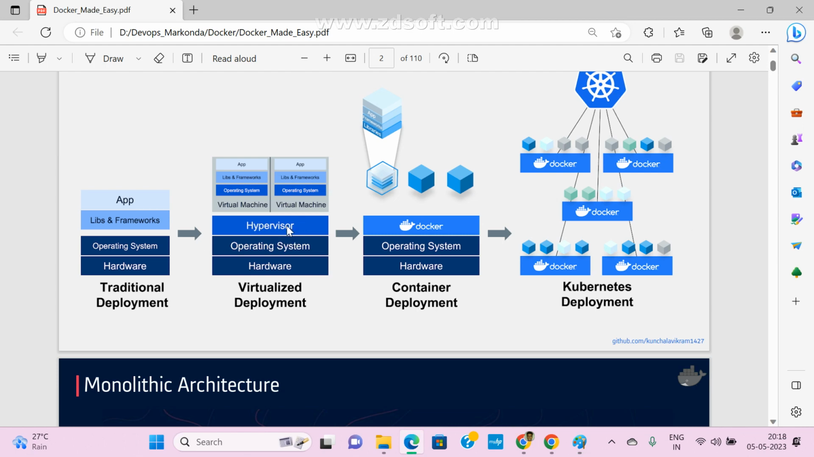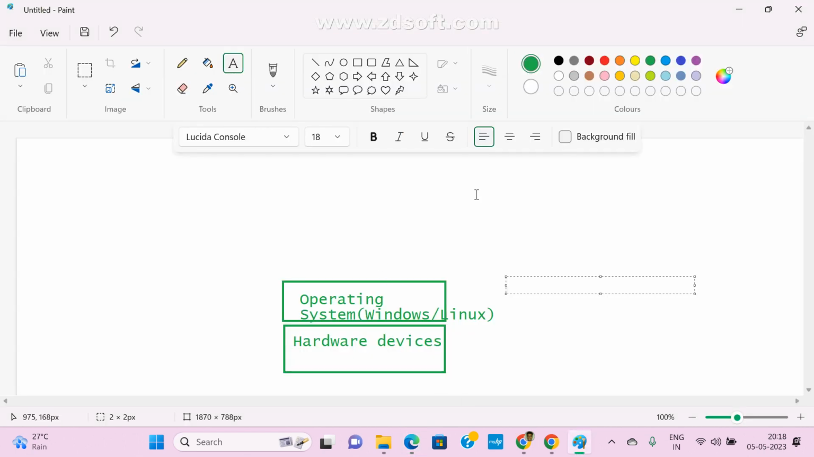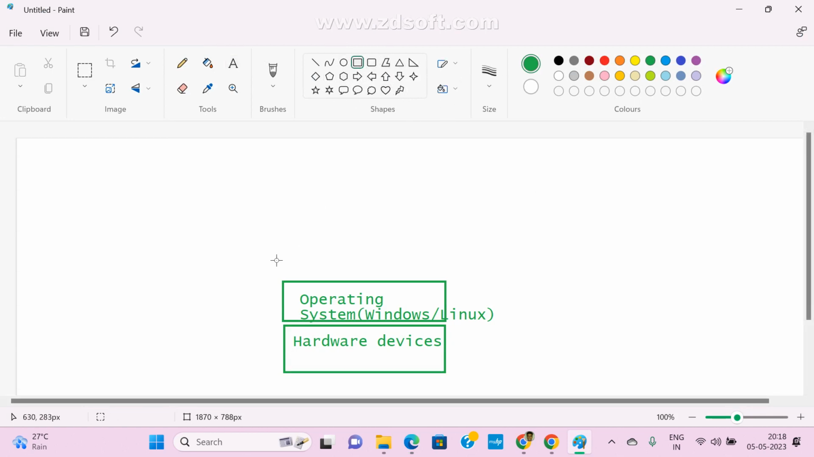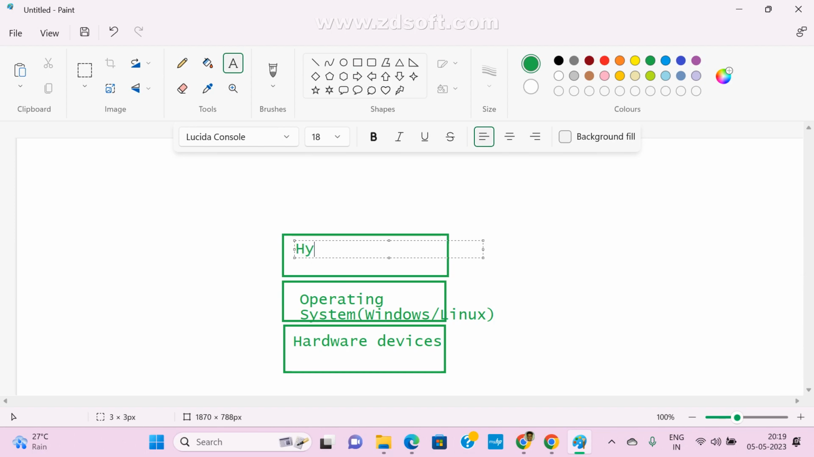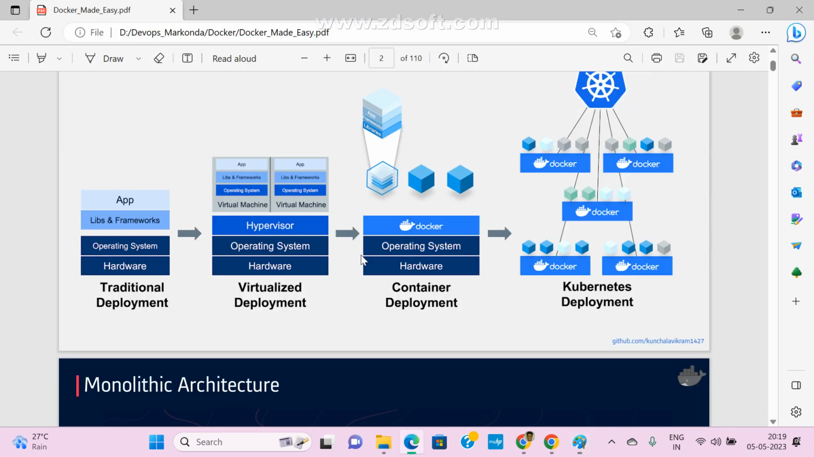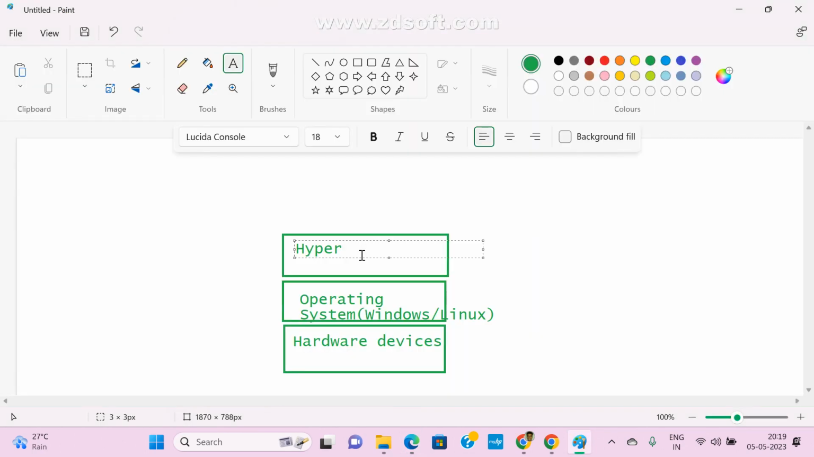On top of that we install one hypervisor software. We'll see later what a hypervisor is. Nowadays we mostly call it VMware. This is the hypervisor software.